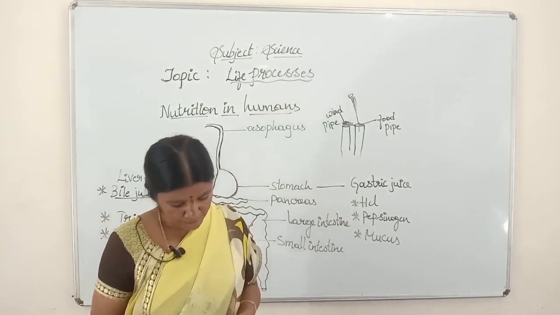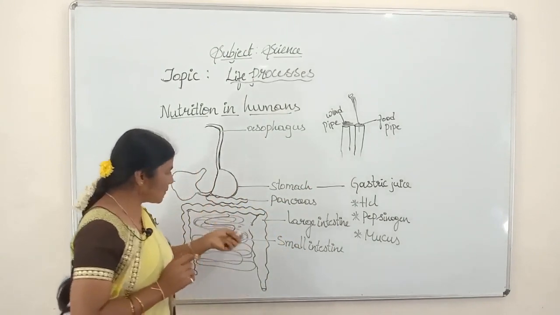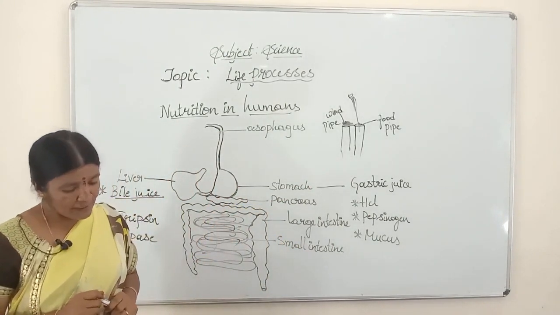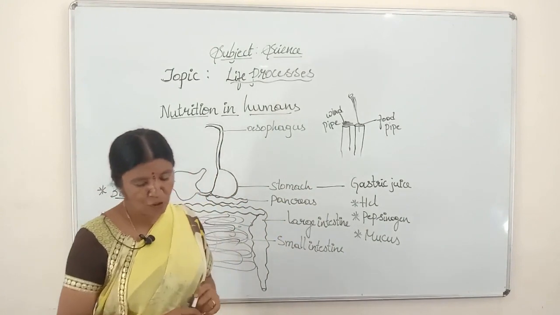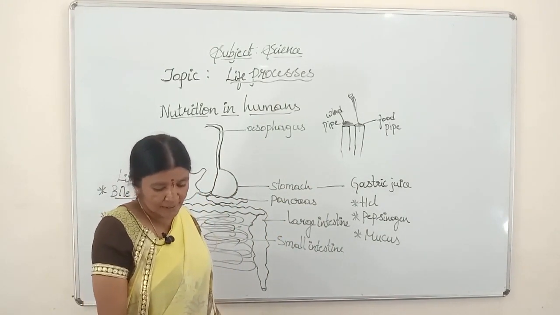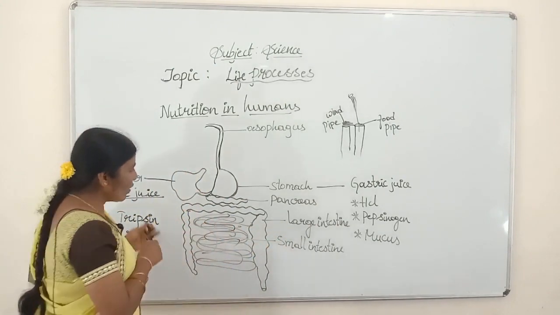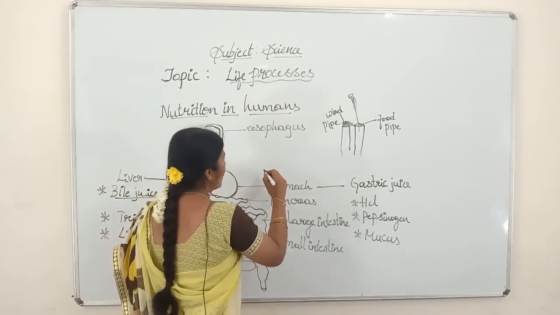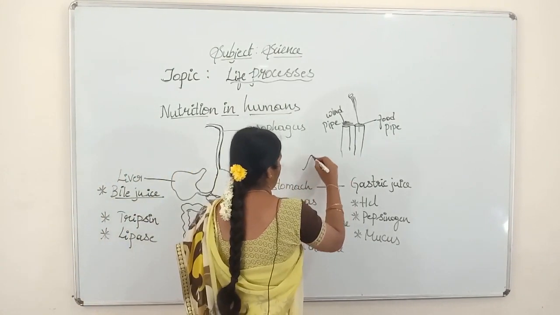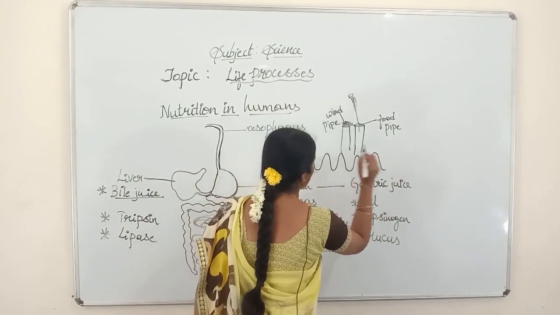Now we'll see what happens in the small intestine. Absorption of nutrients takes place in the small intestine. The small intestine contains small finger-like structures called villi on the walls of the small intestine.